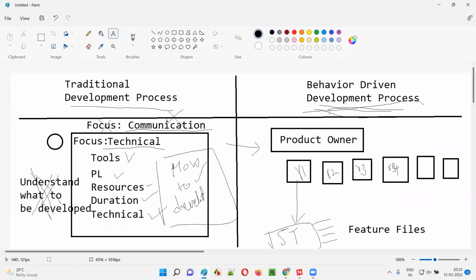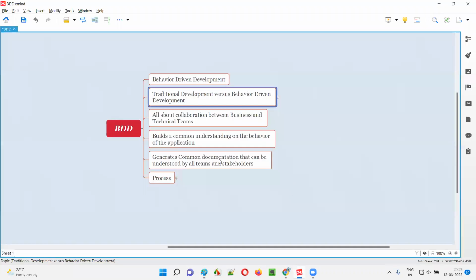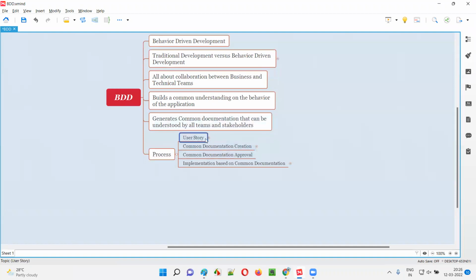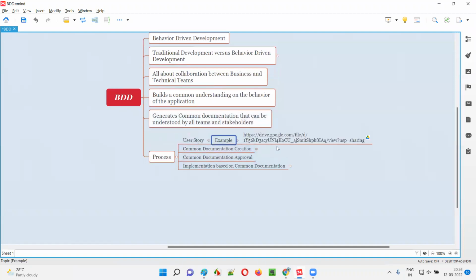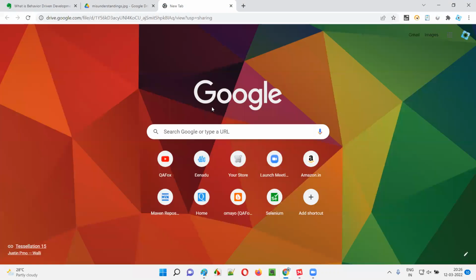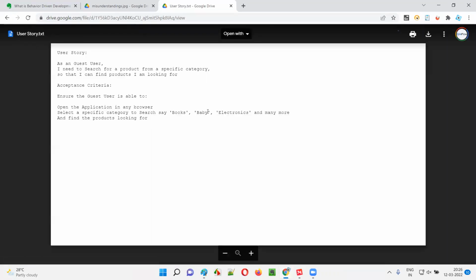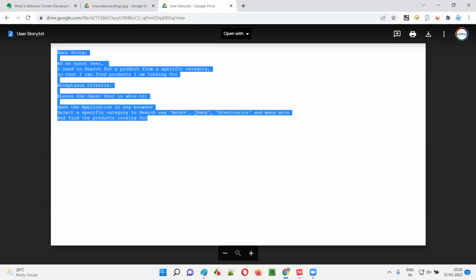In behavior driven development, when the product owner supplies the stories, for each and every story the software testing team will create the feature files first. Let me show you how the stories and feature files will be. First, the product owner will come up with a story. Let's say this is an example user story that the product owner has created. A user story is nothing but a requirement.